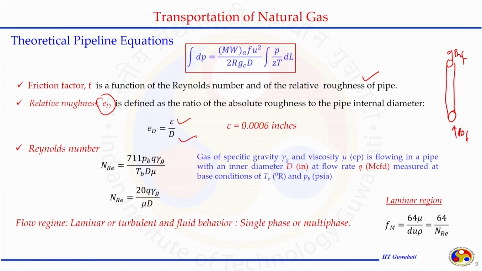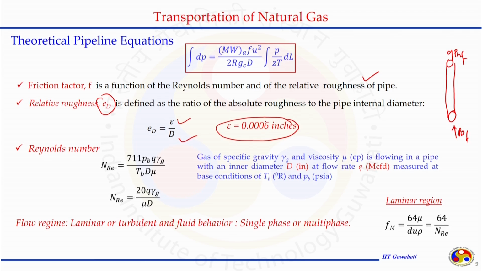The value should be provided by the vendor who designed the pipe or who is supplying the pipeline. In case it is not available, we can calculate it by performing a certain experiment, comparing the pressure drop happening in a particular pipeline to that of a very smooth pipeline, and we can estimate this value. Or, in the other case, when we do not have the value and are dependent on somebody, we can choose a very acceptable value of epsilon, that is 0.0006 inches, and divided by the diameter, we can calculate the relative roughness.